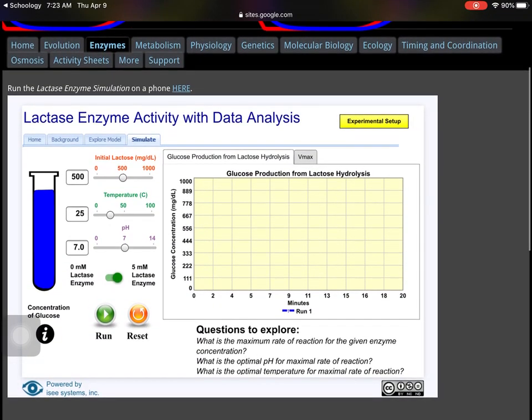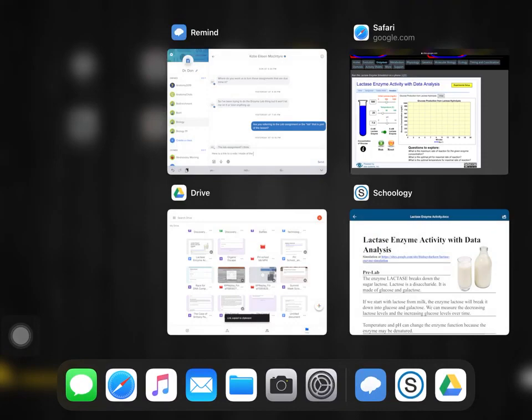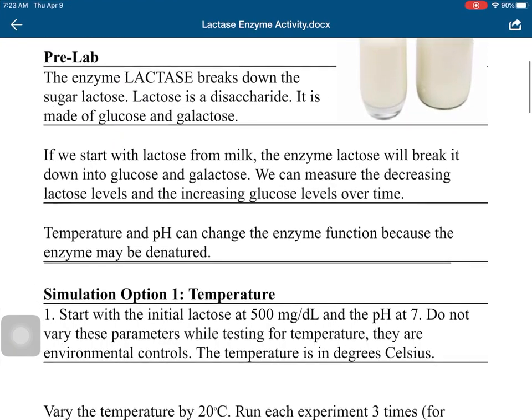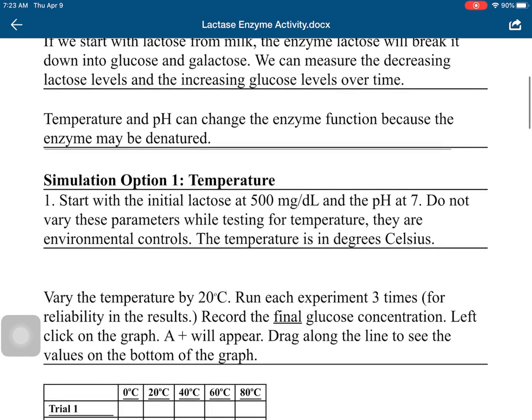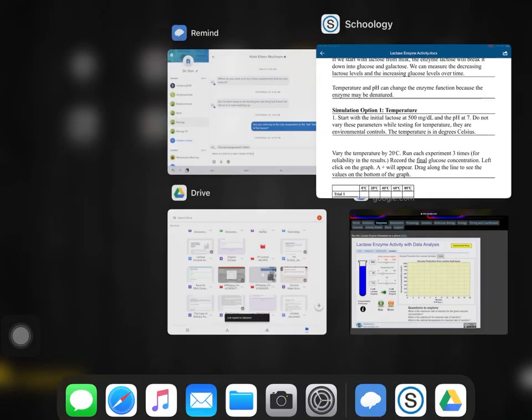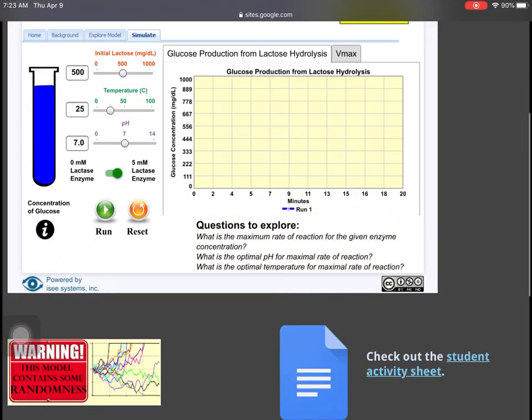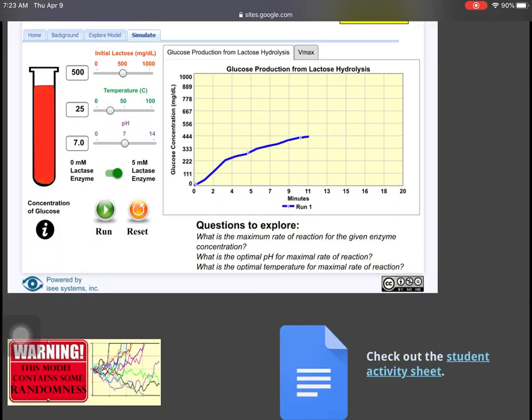So in the simulation, I'm just adjusting one of the conditions at a time. All right, so the first thing that it says for me to do is just run the parameters just as they are. So do not vary them, like don't vary the temperature or anything. I just want to see what it's supposed to look like when everything is set as it's currently set. So I'm just going to click run and I'll get an idea what that's like.